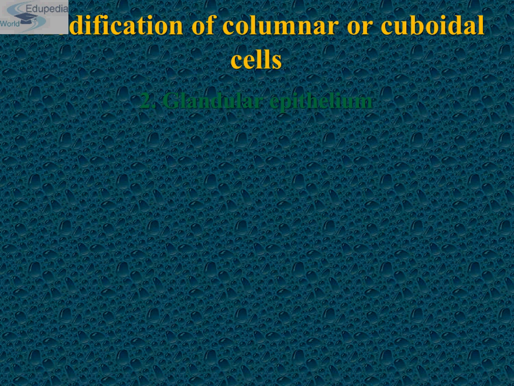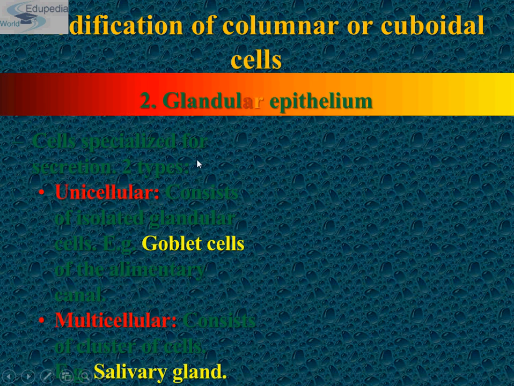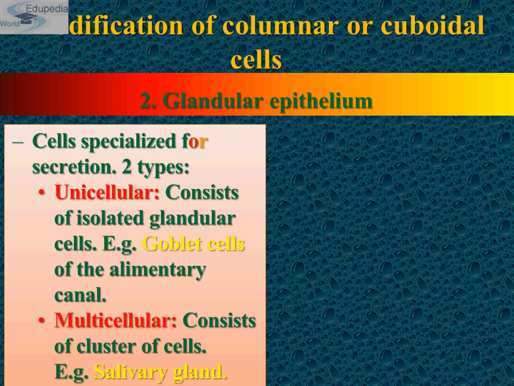They are called glandular epithelium. They are mainly of two types. Which are those? First is unicellular, and second is multicellular. These are the cells which get specialized for secretion, and they are of two types: first unicellular and second multicellular.